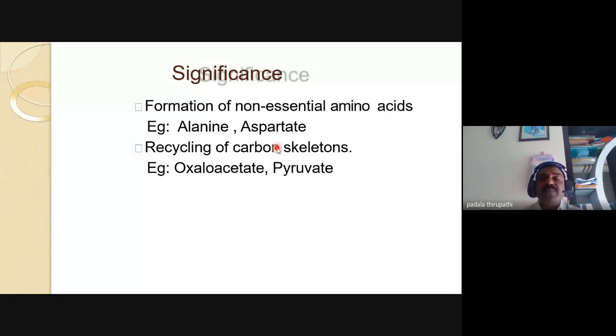And my dear friends, the second significance of this assimilation process is recycling of the carbon skeleton for oxaloacetate and pyruvate. Oxaloacetate goes into the Krebs cycle and pyruvate into the glycolysis process. So these are the recycling of the carbon skeleton. This is the significance of ammonia assimilation.